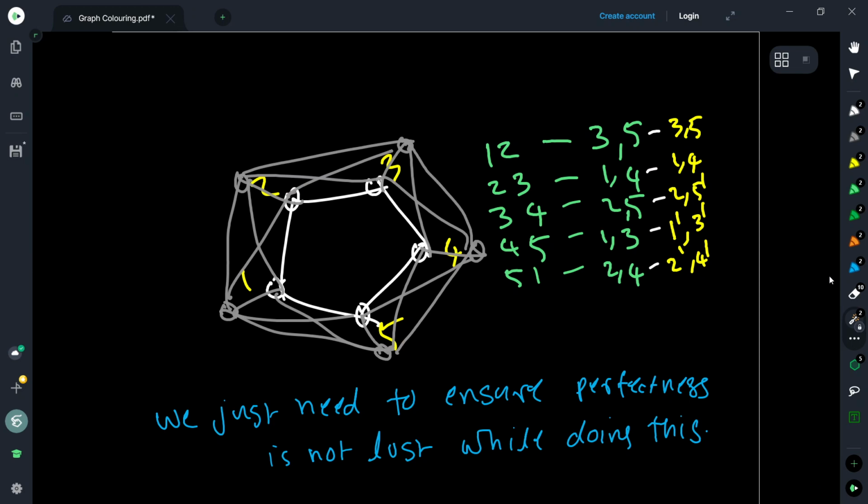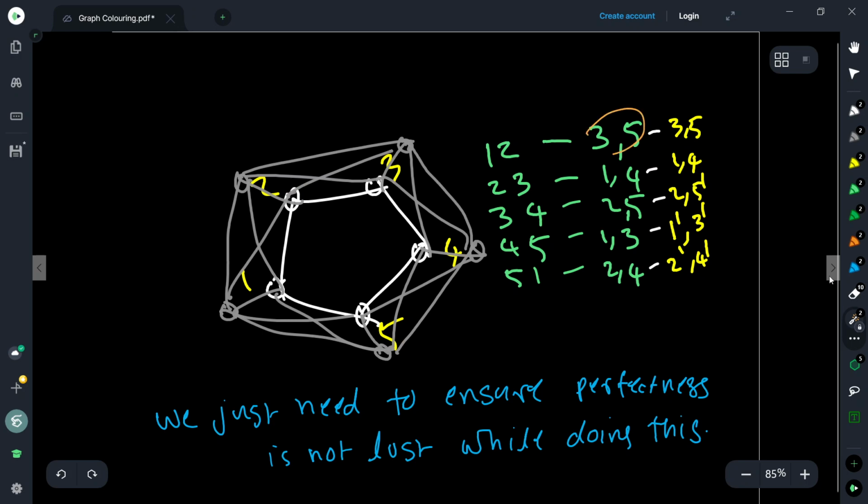So now I observe that each of these vertices belongs to exactly two of these independent sets, right? 3 belongs to {3,5} and {1,3}. 5 belongs to {3,5} and {2,5}, 4 belongs to {1,4} and {2,4}, etc.